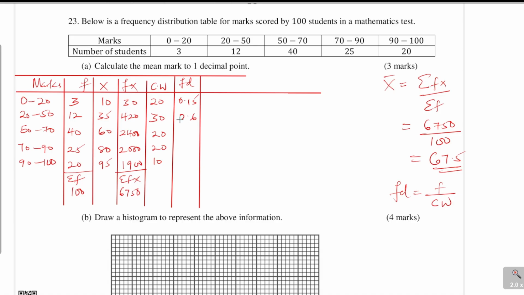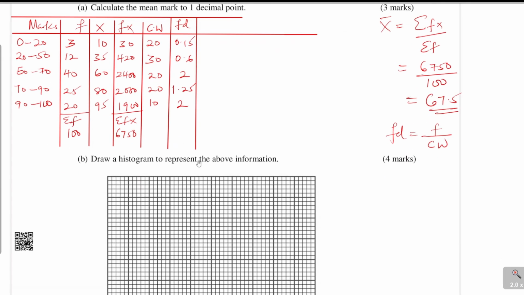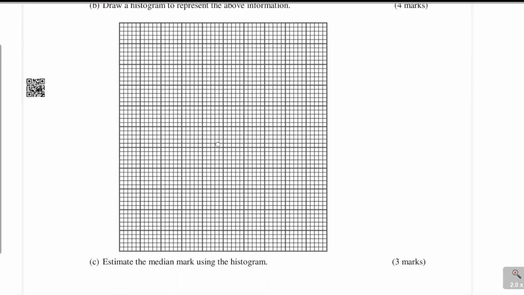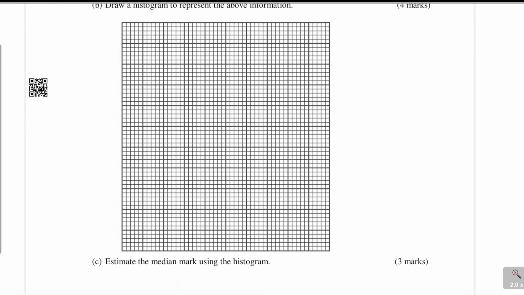The next is 40 divided by 20, that gives 2. 25 divided by 20, that will give 1.25. And then 20 divided by 10, that's 2. So that is what should come on the y-axis. So now we can comfortably plot these values.